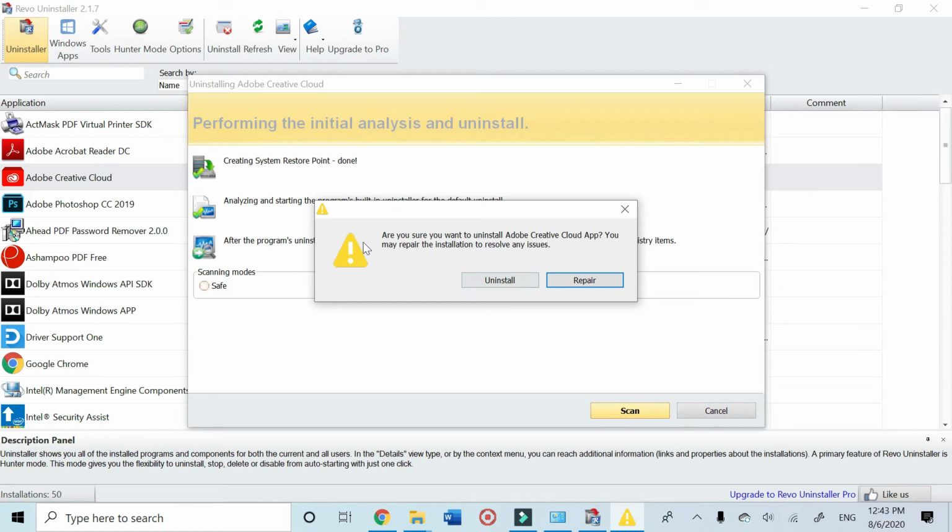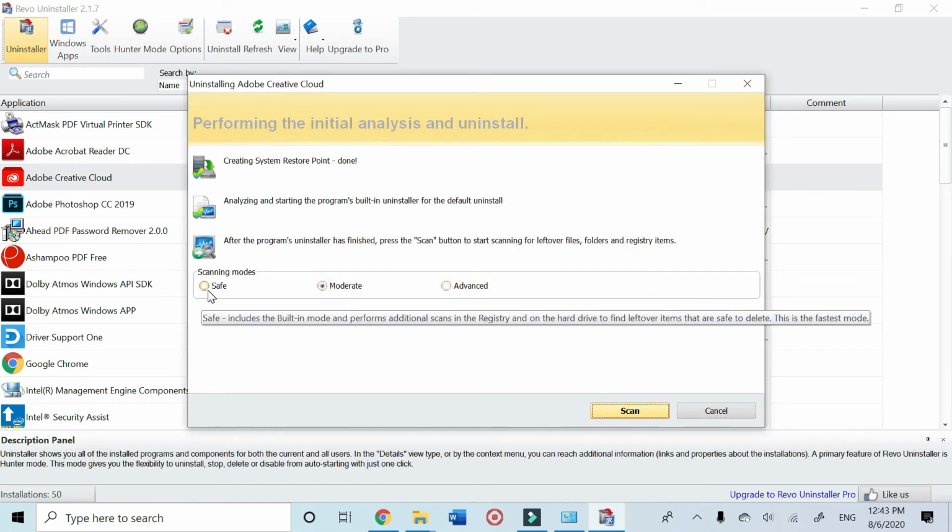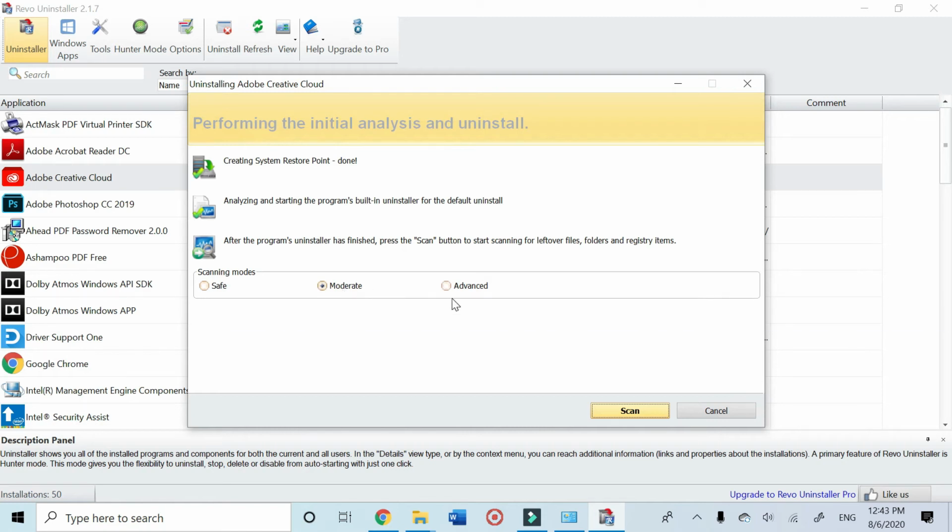You may repair it now. Say uninstall. So after that, you're gonna choose safe mode or moderate or advanced. For me, I'll choose advanced. Say scan. Please wait here to scan everything, wherever this program has files.